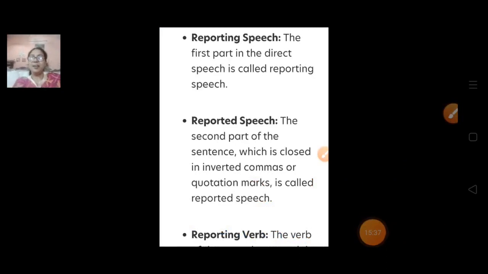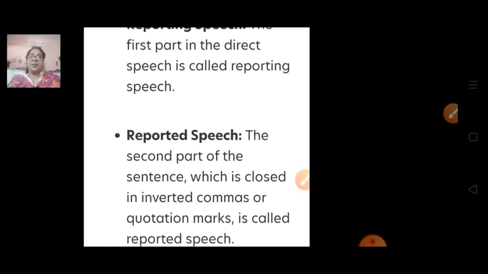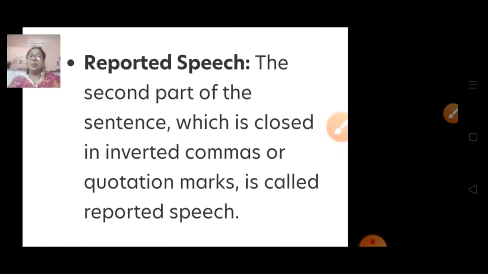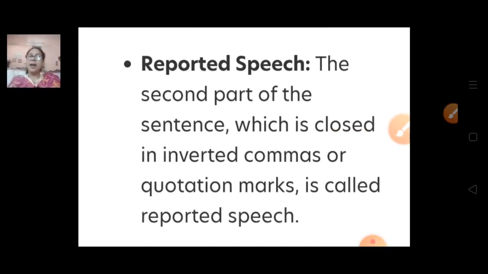After learning these rules, we should know the terminology of direct to indirect speech. First of all, reporting speech. What is reporting speech? The first part in the direct speech is called reporting speech. The next thing is reported speech. The second part of the sentence, which is enclosed in inverted commas or quotation marks, is called reported speech.